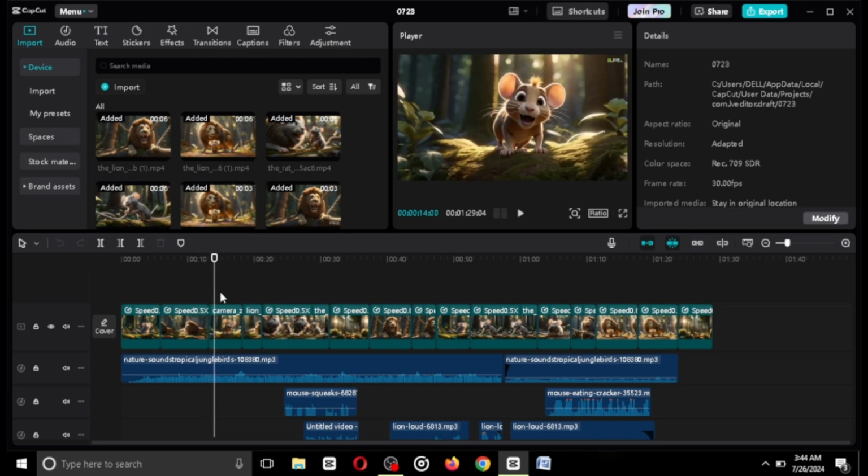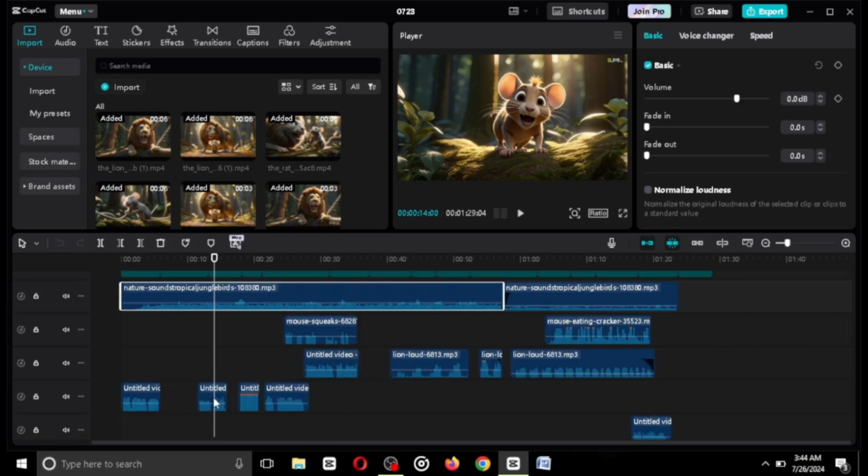So you can see I arranged these animations just according to the storyline. All this right here is actually the forest ambience. You can see these ones right here are the voices, right? This is the narrator right here. If I play that,